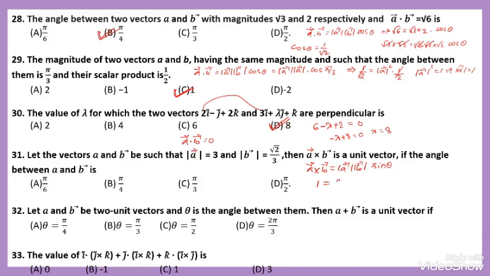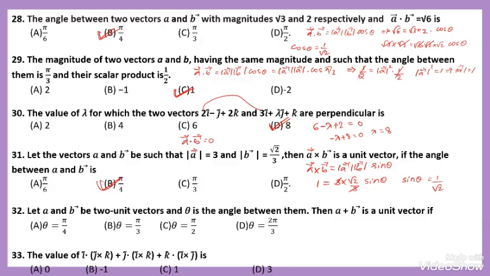Magnitude of A is 3 and magnitude of B is root 2 by 3 into sine theta. Here 3 gets cancelled. Taking root 2 on this side, it becomes 1 by root 2. Sine theta is equal to 1 by root 2. Then the angle for sine theta equal to 1 by root 2 is pi by 4. Question number 31 is option B, pi by 4.